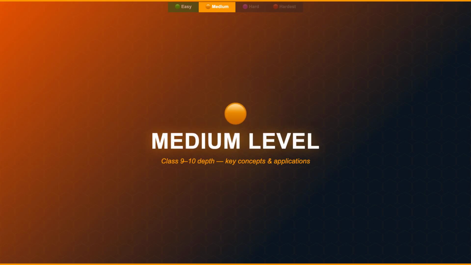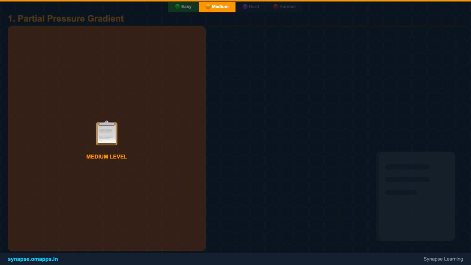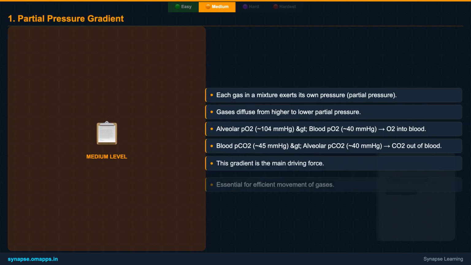Alright, moving on to the medium level. Here, we'll explore the key factors that influence how efficiently gases are exchanged in your body. At the medium level, we delve into the factors that govern gas exchange. The first crucial factor is the partial pressure gradient. Each gas in a mixture, like the air we breathe, exerts its own pressure, known as partial pressure. Gases always diffuse from an area of higher partial pressure to an area of lower partial pressure.